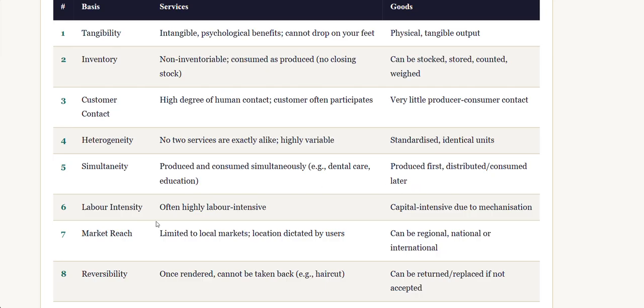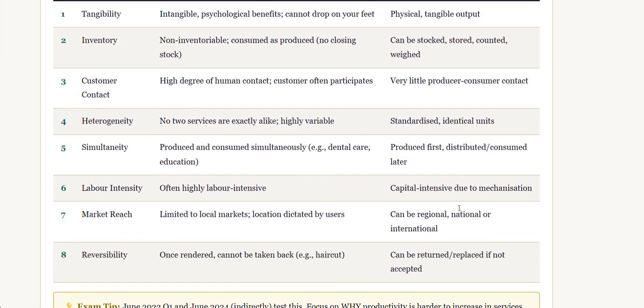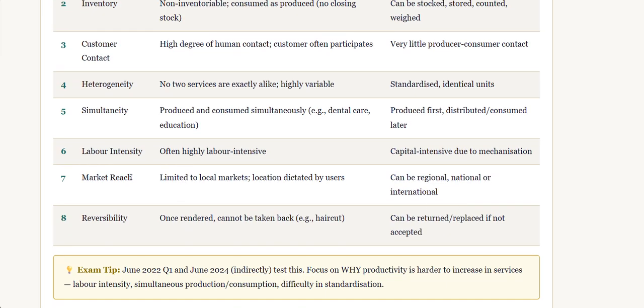The next is labor intensity. The service sector is often highly labor intensive, as humans themselves have to provide the service. But in the goods sector, it is more capital intensive because we need different machines for production. Market reach: for services, it is limited to the local market, with location dictated by the users. In the case of goods, it can be regional, national, or international.